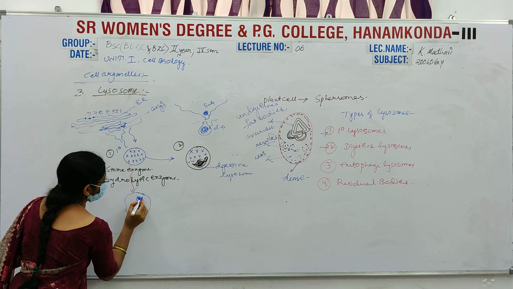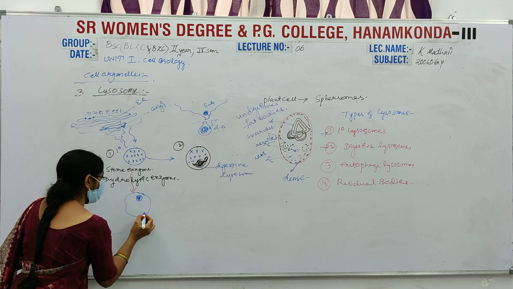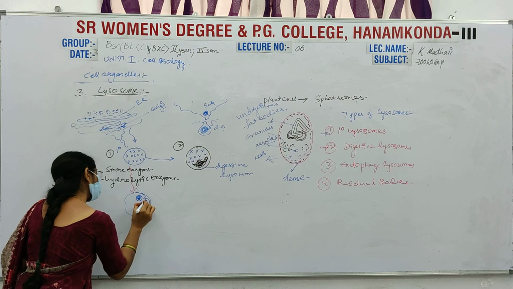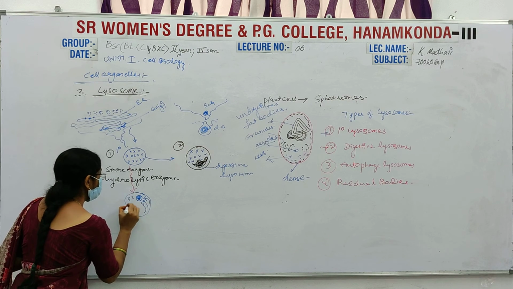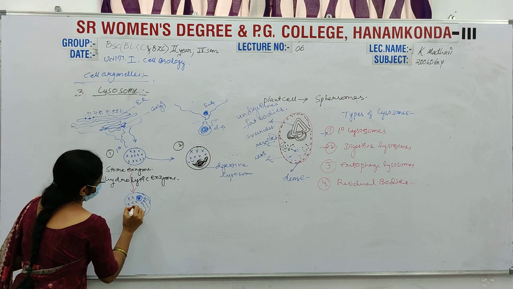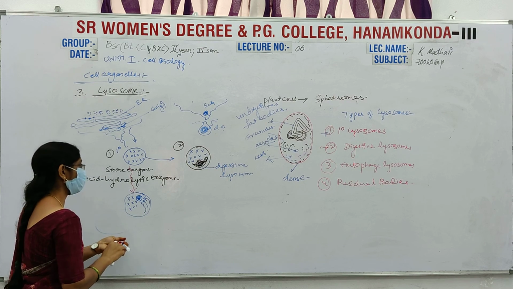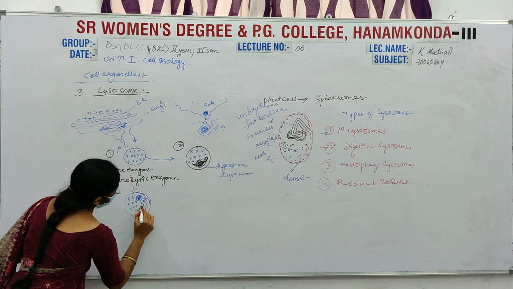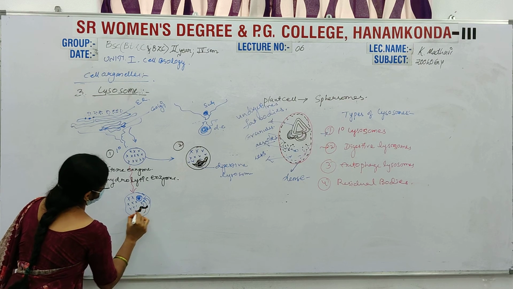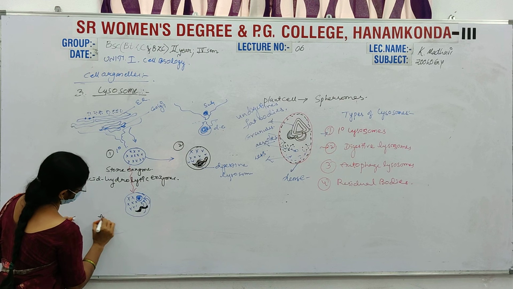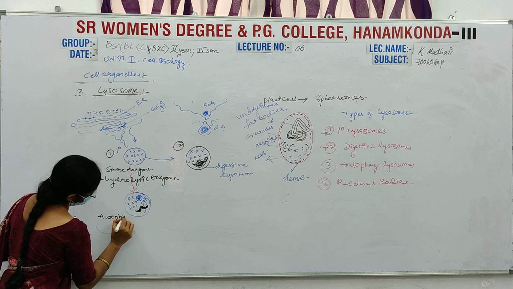These are completely covered, and the cell material is digested by the digestive enzymes. Some are stored particles, and food particles are also present inside. This is the autophagic structure of the lysosomes, the autophagic lysosome.